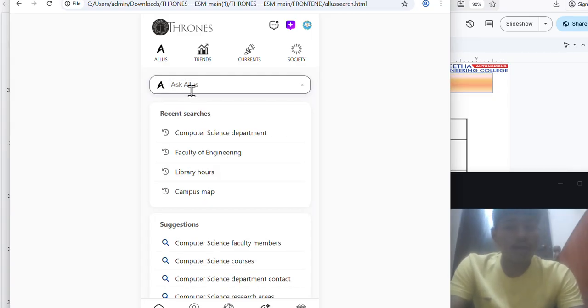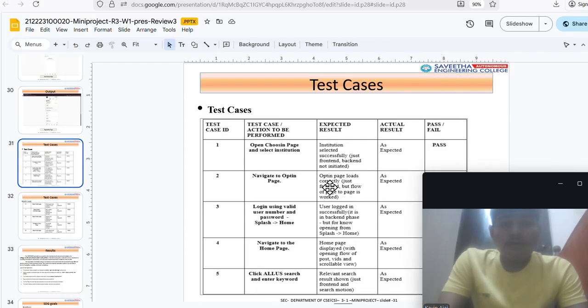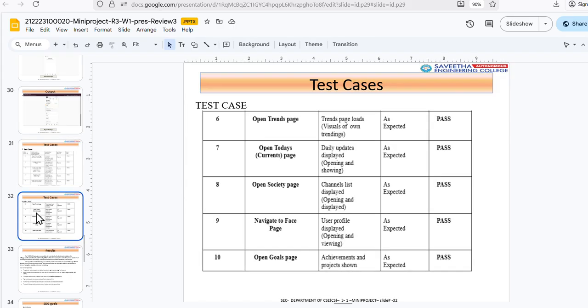Also, this is the feature which I like. This is the Innovation Hub. This acts like an innovation hub where we can see various other things needed, like departments, faculty, library hours, campus map, etc. There are various options: Face, social, create goals. Yeah, it's available now on the front end, but will look excellent when integrated with the backend. So now, without wasting time, we can see the test cases in a detailed manner.